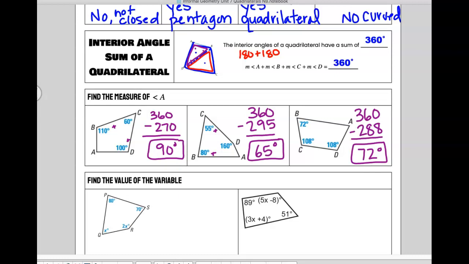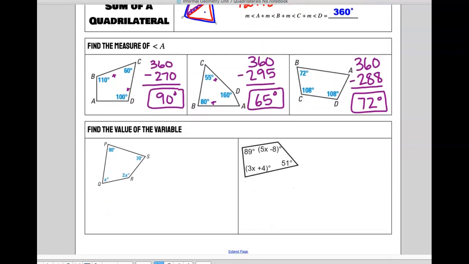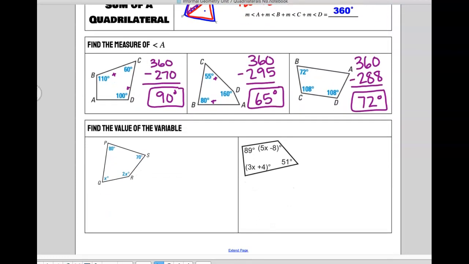Find the value of the variable. And again, when you look at this one on the left, what do all 4 angles have to add up to? 360. So, guess what we're going to do? We're going to add them up and set it equal to 360. What's x plus 2x? 3x. What's 80 plus 70? 150. And again, those have to equal what? 360.